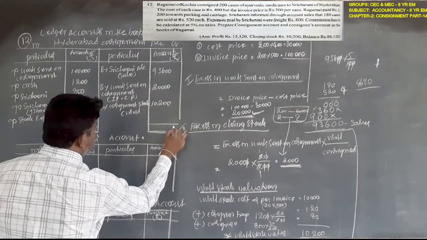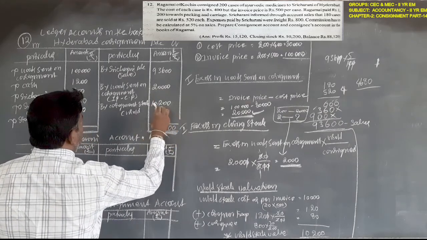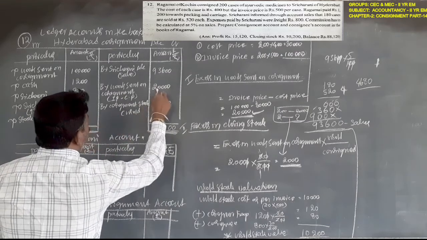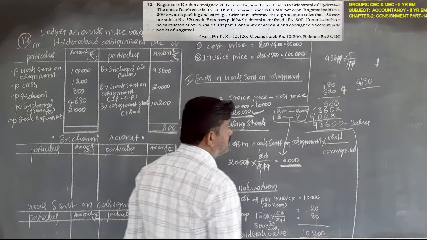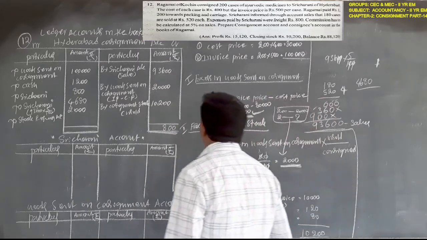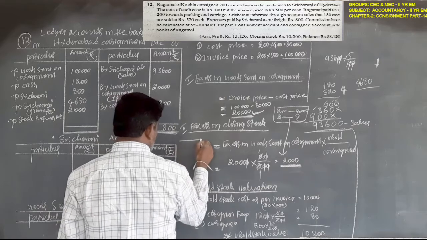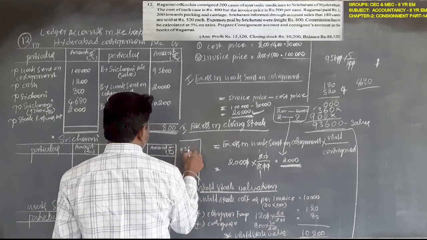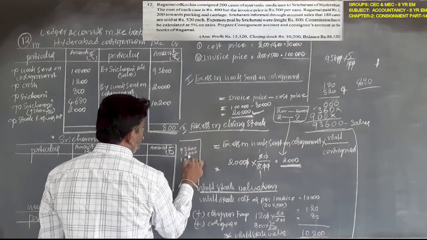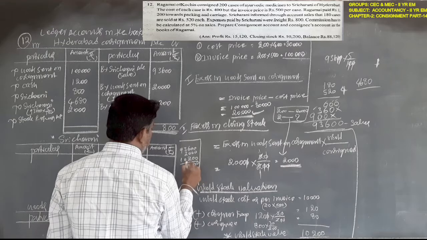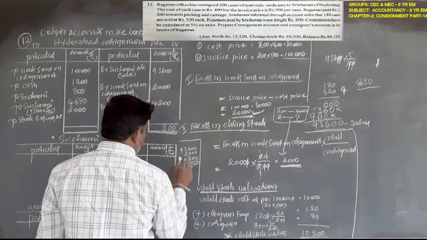Total then. 2 plus 6, 8. 2 plus 3, 5. 93,600, next 2,000, next 10,200. 10 plus 9 plus 1, 10.